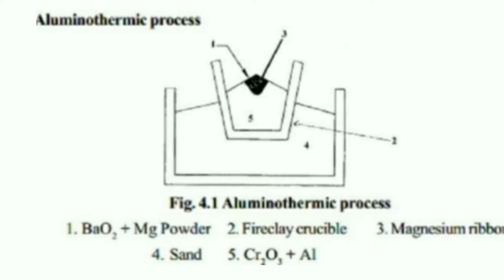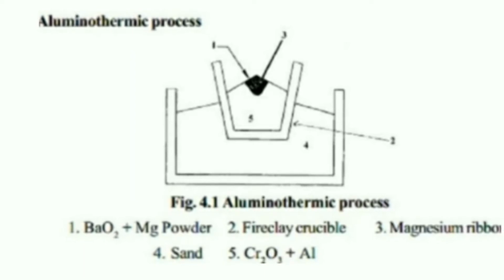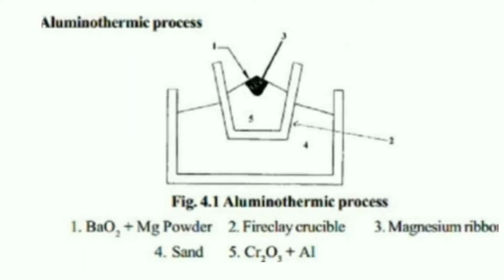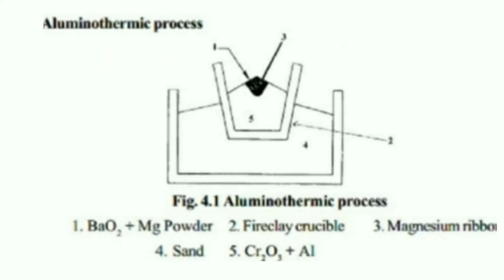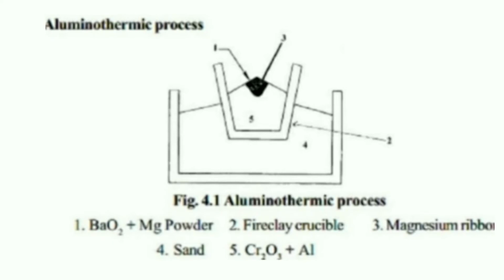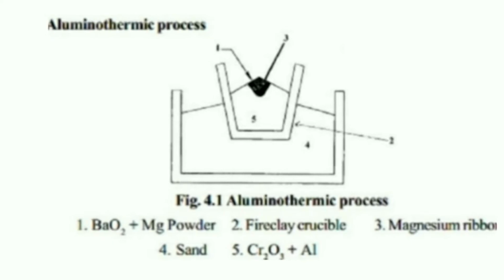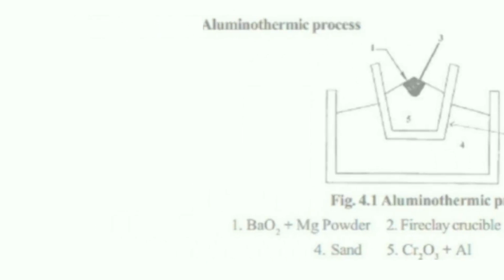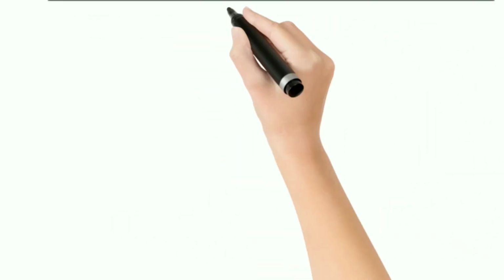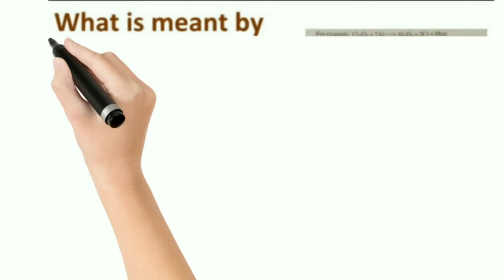Then we have this apparatus, which is called a fire clay crucible, and there we have part number 3, that is nothing but the magnesium ribbon we are using. In an outside container we are using sand in order to prevent the liberation of heat from this aluminothermic process. Let's see the process of aluminothermy now.